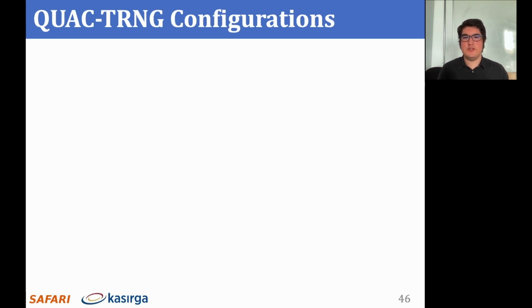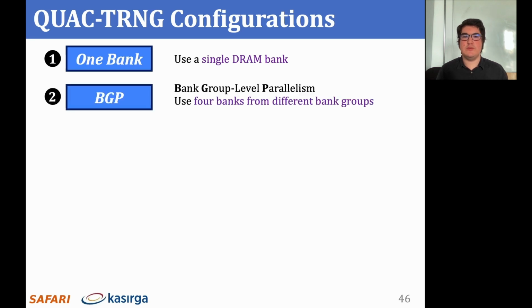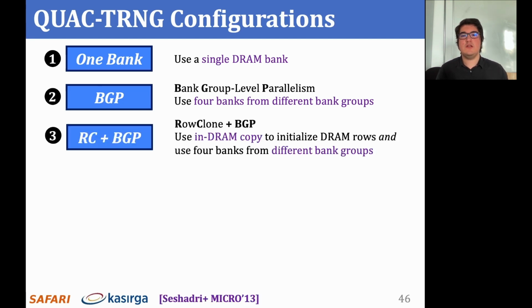For our throughput estimation, we evaluate 3 configurations for QUAC-TRNG. The first configuration, non-bank, uses a single DRAM bank. The second configuration, BGP, exploits the bank group level parallelism in DDR4 to parallelize DRAM commands required to perform QUAC-TRNG iterations. QUAC-TRNG's third configuration, RC plus BGP, uses RowClone to bulk initialize DRAM segments row by row in DRAM, and it exploits bank group level parallelism.